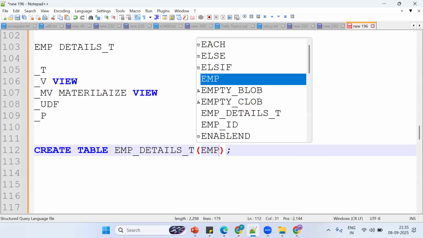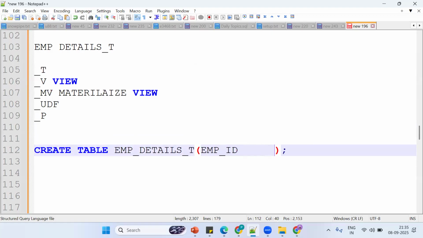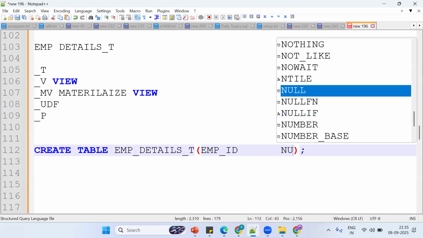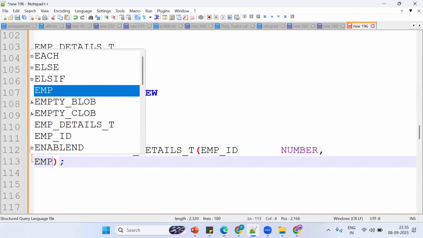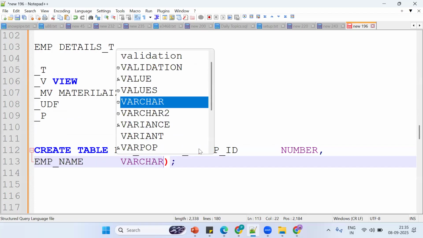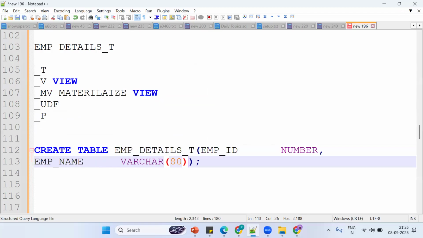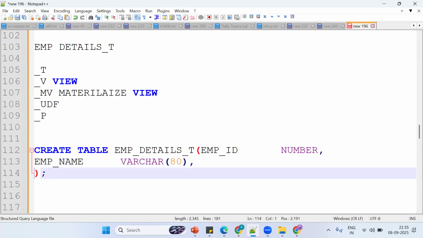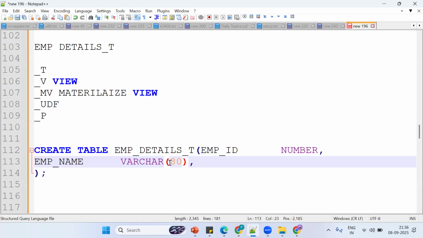Now I want to go for employee ID. What data type is employee ID? It's an integer, a number data type. Employee name, what data type is that? It's varchar. I'm putting 80. What is 80 here? Anyone? Size of the data type, the data size or column length. Up to 80 characters we can accommodate for this employee name. So this is the functionality. It's the column length or data size.